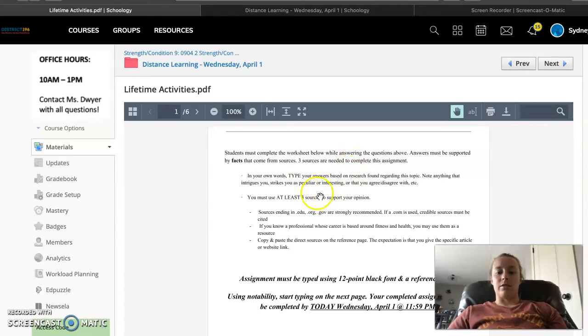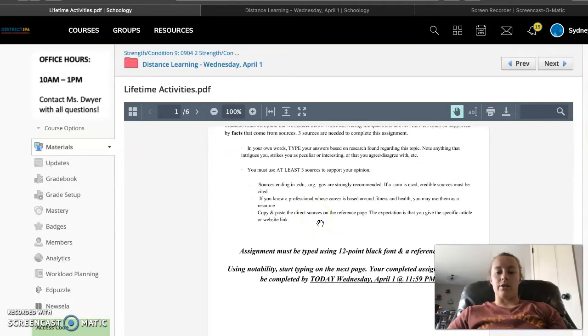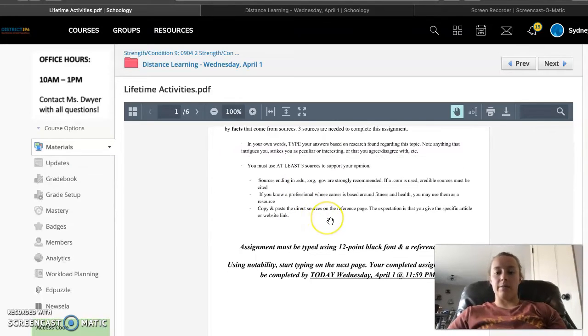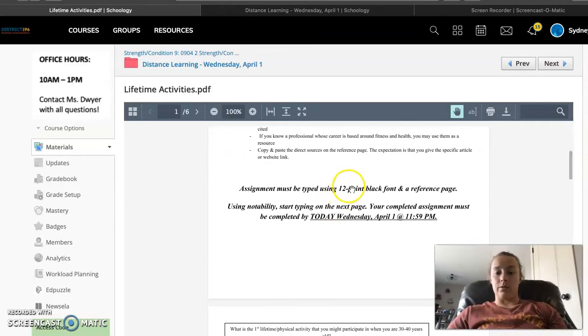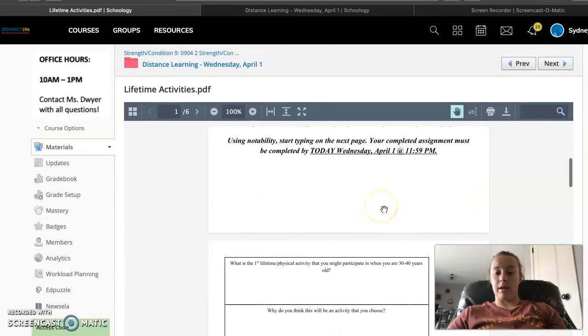You must use at least 3 sources to support your opinion. Sources that end in .edu, .org, and .gov are strongly recommended. If .com is used, credible sources must be cited within that .com. If you know a professional whose career is based around fitness and health, you may use them as one of your resources. You're just going to copy and paste the link from this source in the sources page at the end of this worksheet. Use 12-point black font and a reference page, and it is due tonight at midnight.